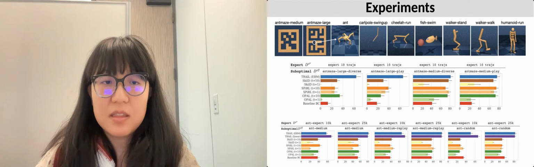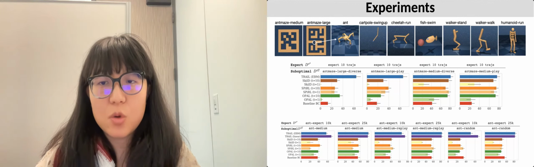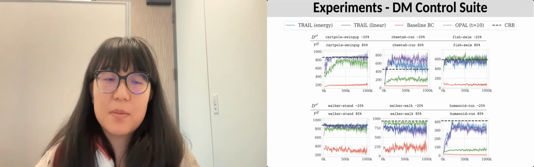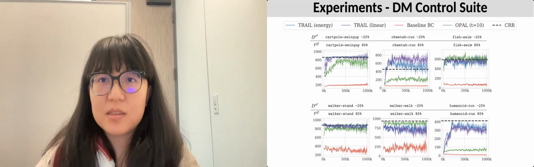Our experiments on D4RL and maze show that TRAIL performs better than latent skill extraction methods such as OPAL and SPiRL. Further experiments on the control suite show that TRAIL has comparable performance with offline RL methods, suggesting new ways of utilizing offline data other than doing offline RL.